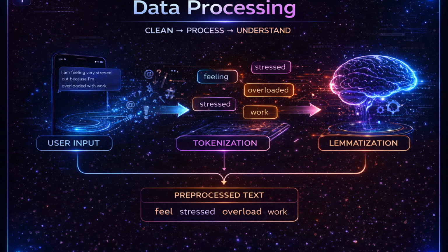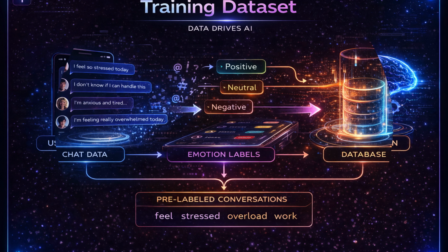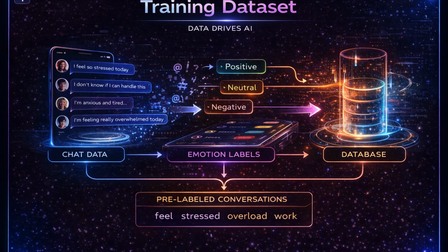User input is pre-processed using techniques such as tokenization, stop word removal, and lemmatization. This ensures that the model understands the core meaning of the text. The chatbot is trained using structured datasets containing conversational patterns and emotional labels. This helps the system learn how to respond effectively in real-world scenarios.